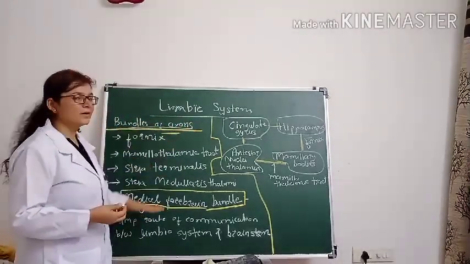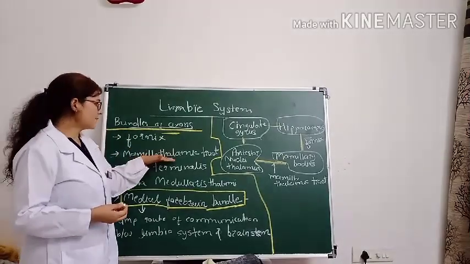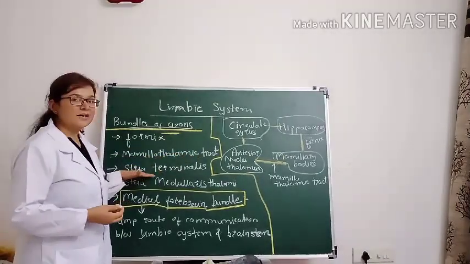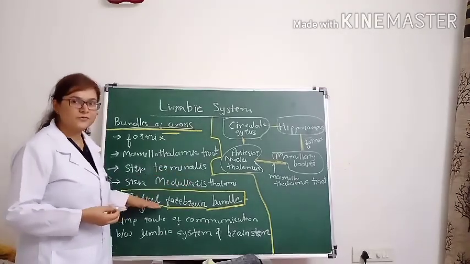Among these, you have to remember these structures: the fornix, the mammillothalamic tract, stria terminalis, stria medullaris thalami, and the medial forebrain bundle.